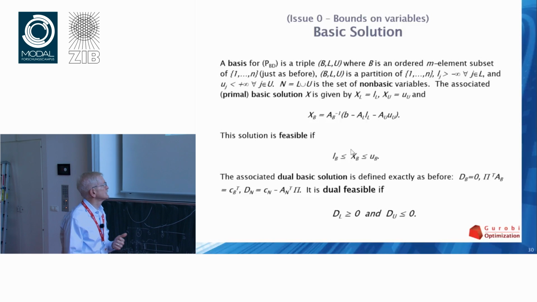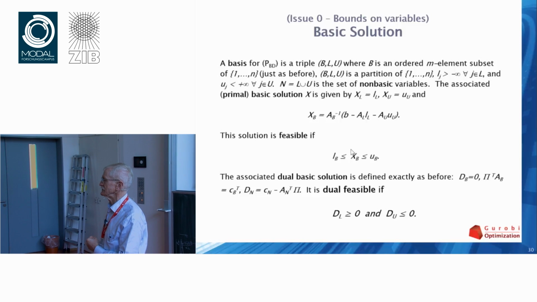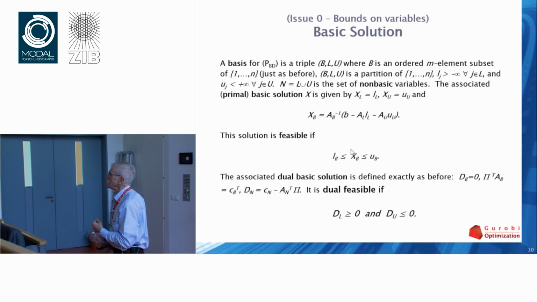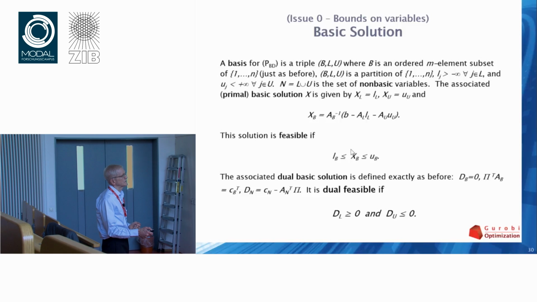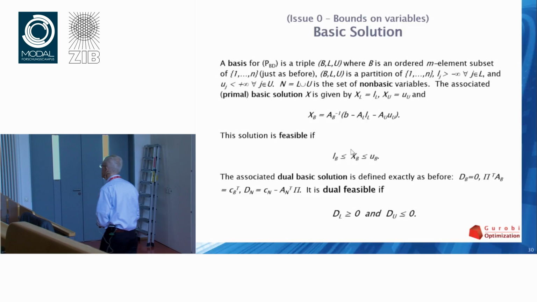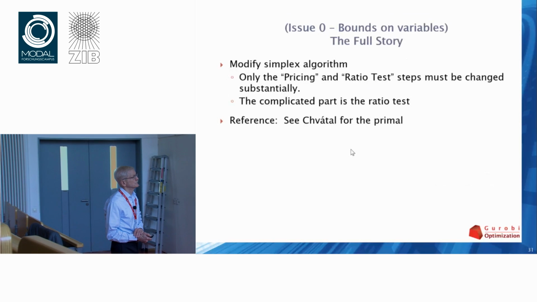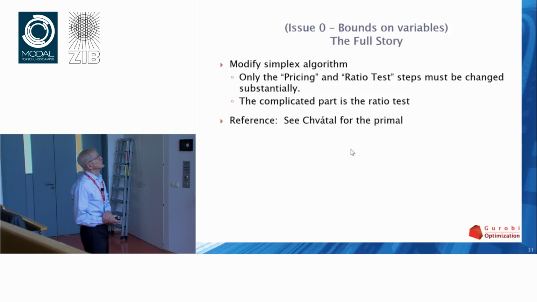And similarly for things at the lower bound, well, there the condition doesn't change. It was non-negativity in the previous case. So really the only difference is that for variables that are set at upper bound, their dual feasibility corresponds to those things being less than or equal to 0. Okay.